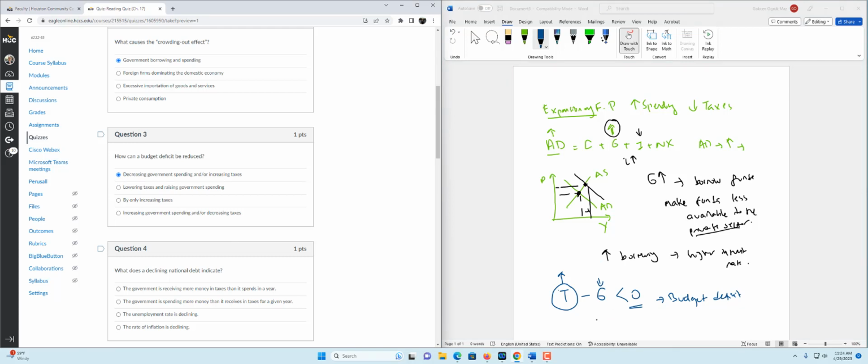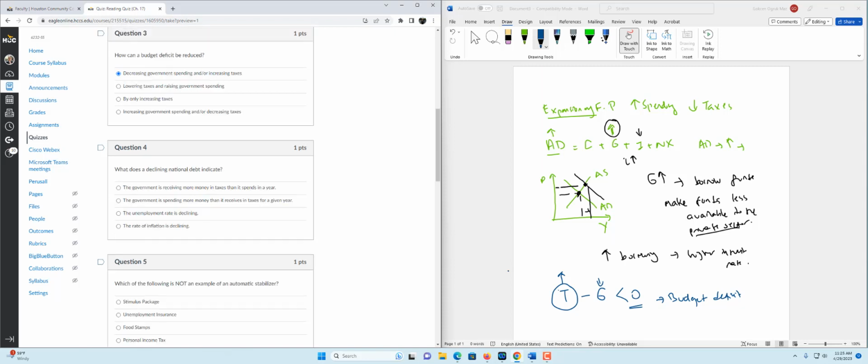Others are not correct. Lowering the taxes is going to make government revenue less. If you raise the government spending, you're subtracting a bigger number from T. Therefore, both options are going to worsen the budget deficit. Only increasing T is also not fully accurate because you can either increase T and or decrease G. Next question: what does a declining national debt indicate?